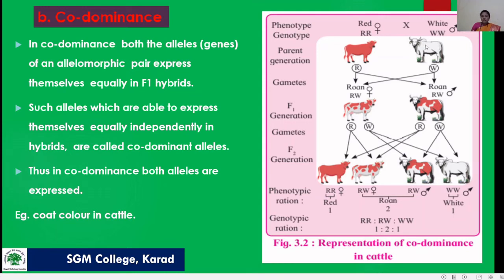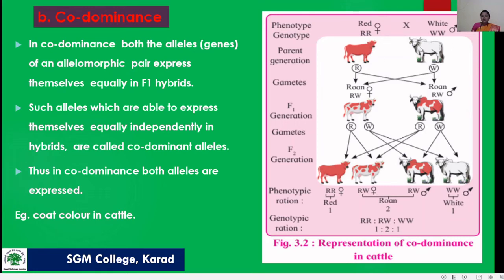Here one is female and another is male. When a red cattle, capital R, is crossed with a white cattle, capital W, then in the F1 generation or F1 hybrid we get capital R, capital W.